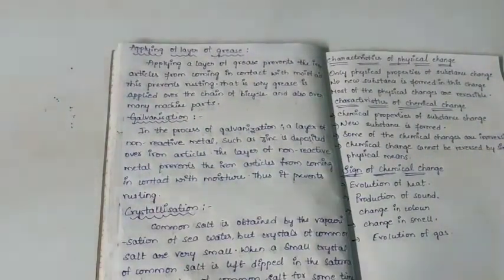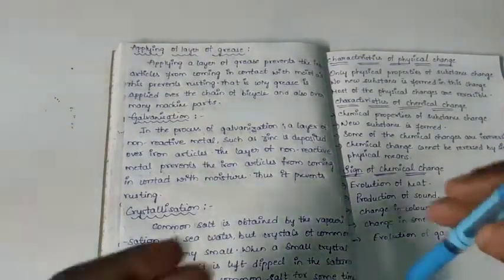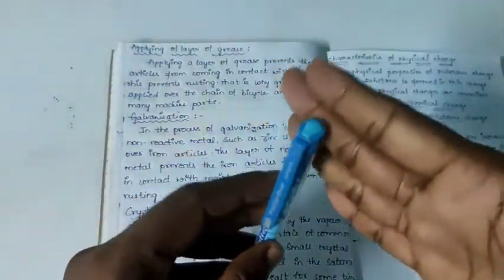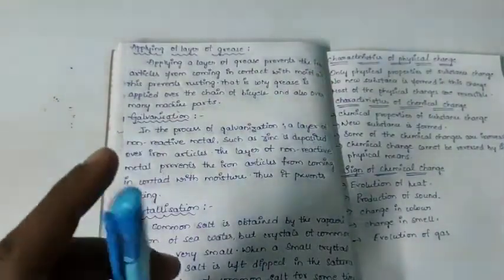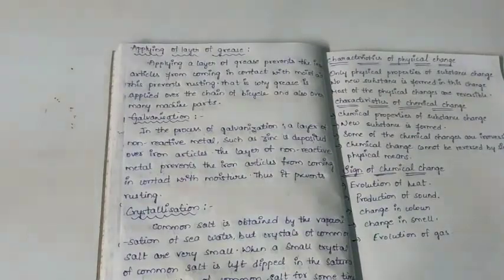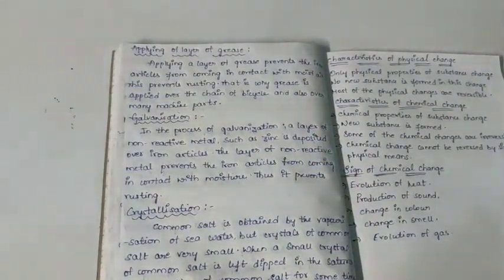Applying a layer of grease. Applying a layer of grease prevents the iron articles from coming in contact with moisture, like painting. On the article I apply grease. Now grease is there between the iron and the moisture. This grease will not allow the moisture to come in contact with the iron, and rusting can be prevented. That is the reason why grease is applied over the chain in bicycles and also over many machine parts.